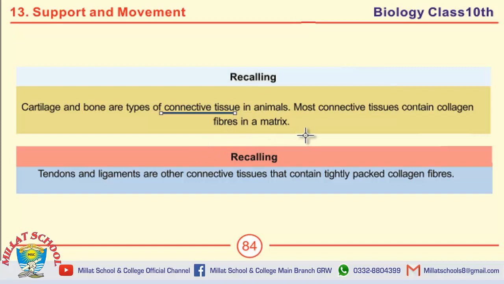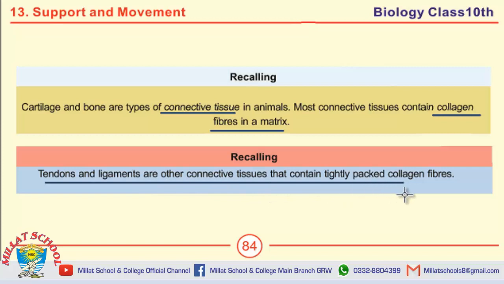Another MCQ includes: most connective tissue contain collagen fibers in a matrix. The last MCQ: tendons and ligaments are other connective tissues that contain tightly packed collagen fibers. This page only contains MCQs, as I have already told you.